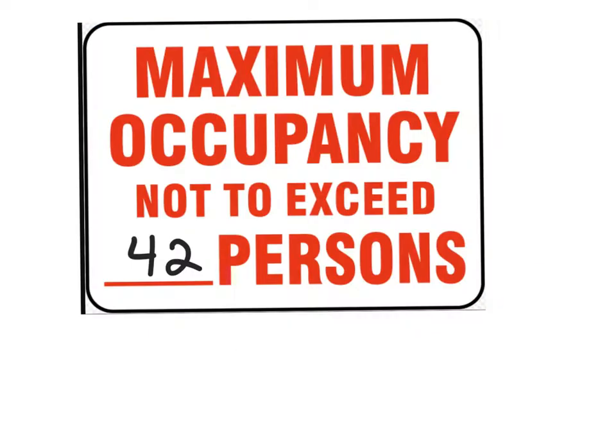Let's try another one. Here's another common sign that you're going to see in different places, especially restaurants. Restaurants and different public places have to abide by the fire code. So you can't really cram as many people as you can inside a restaurant. There's a fire code, there's a fire limit, so there's a maximum of 42 people. Maximum occupancy not to exceed 42 persons. So how many people could you actually have at this restaurant? You could have 42 or less. So what does that mean? P must be less than or equal to 42.